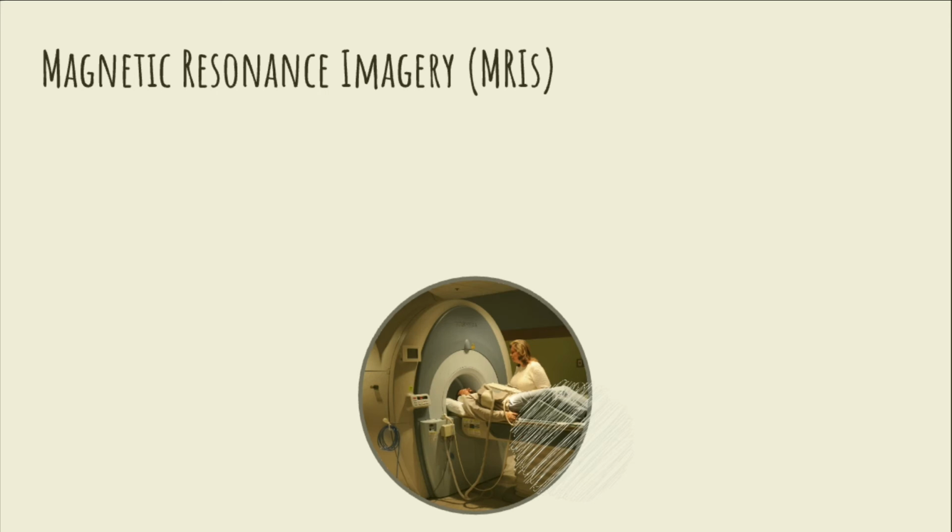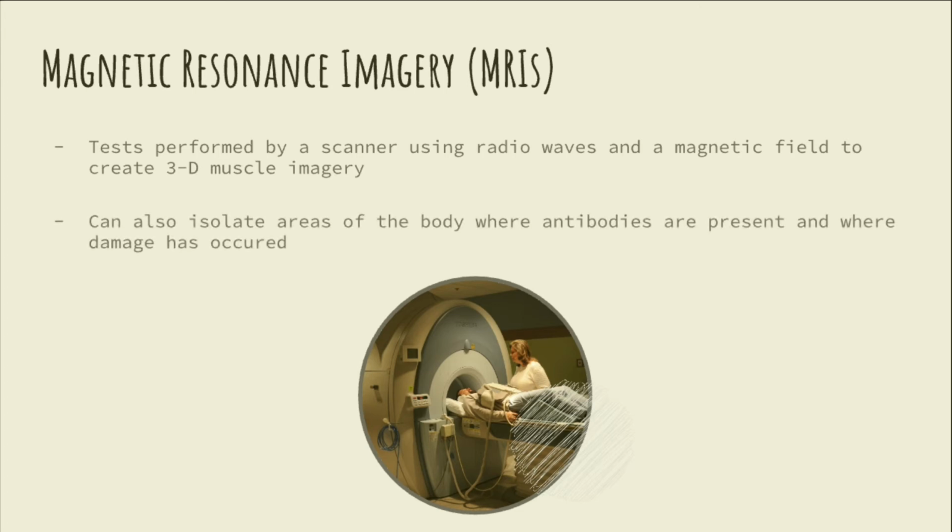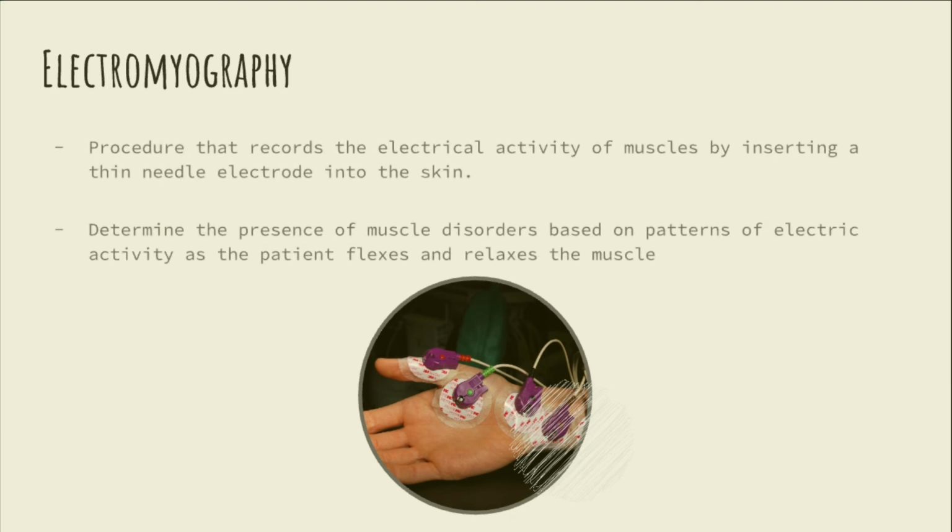MRIs are tests performed by a scanner using radio waves and a magnetic field to create 3D muscle imagery. MRIs can isolate areas of the body where antibodies are present and where damage has occurred. Electromyography is a procedure that records the electrical activity in muscles by inserting a thin needle electrode into the skin. Doctors can determine the presence of muscle disorders based on patterns of electrical activity as the patient flexes and relaxes their muscles.